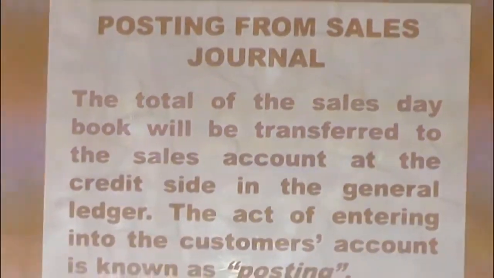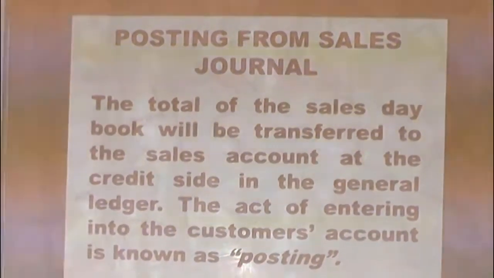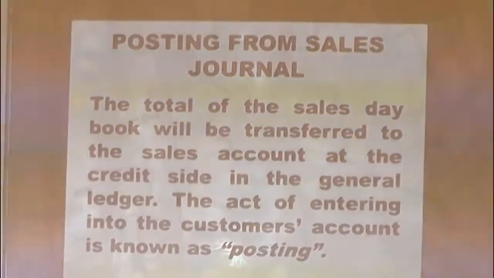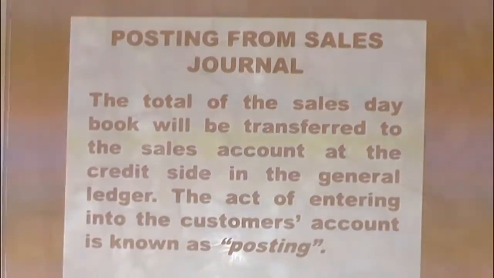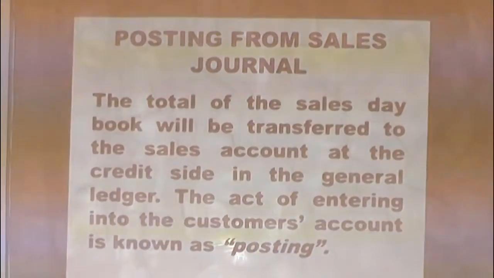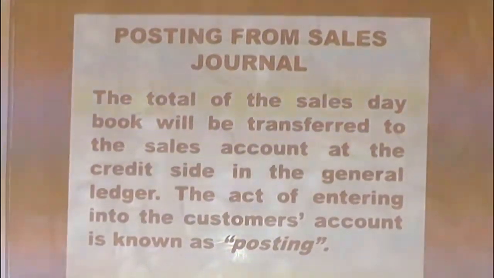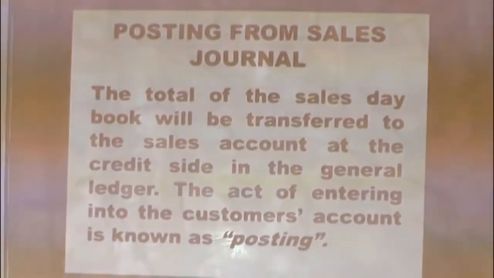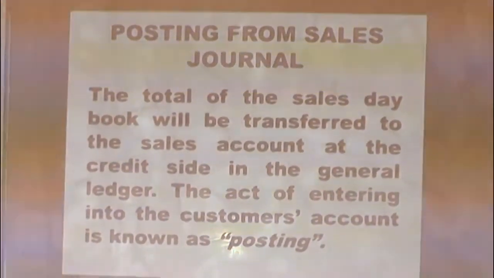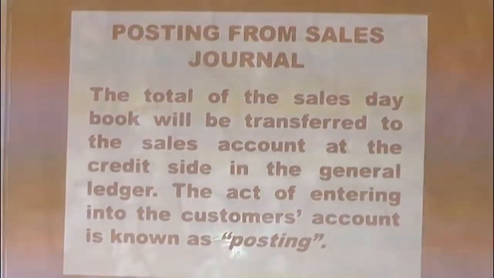Now, let us see how the posting is done from the sales journal. The total of the sales day book will be transferred to the sales account at the credit side in the general ledger. By the time we start working examples, you will understand better.